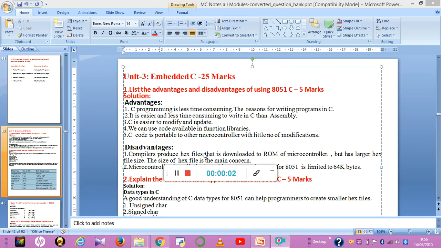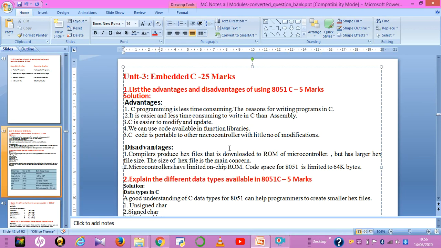Hi everyone. Now we'll discuss the solutions for all the questions for the third unit, Embedded C, for the microcontroller application subject. It's the third unit of your microcontroller application subject. It carries 25 marks in the external exam. Here we'll discuss all the questions which are asked in the question bank.